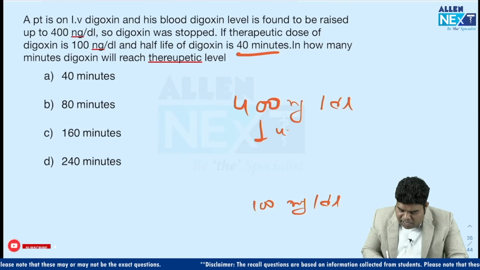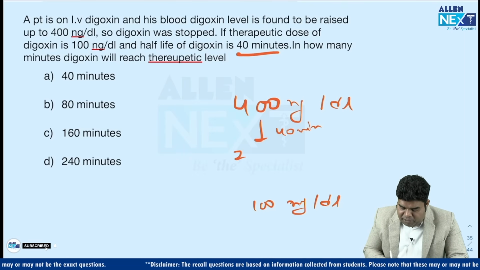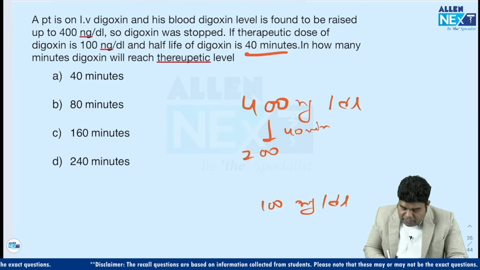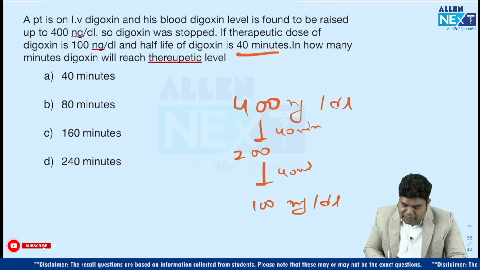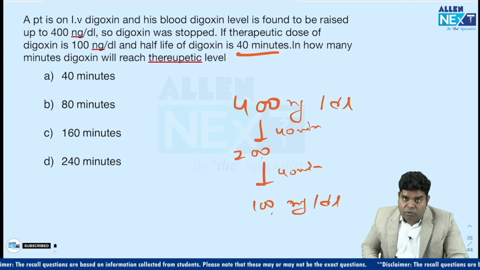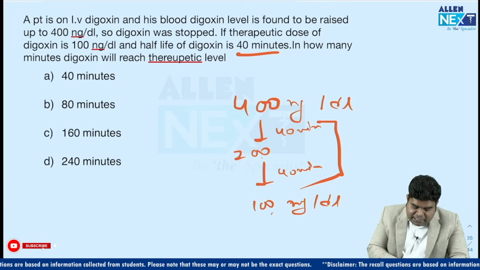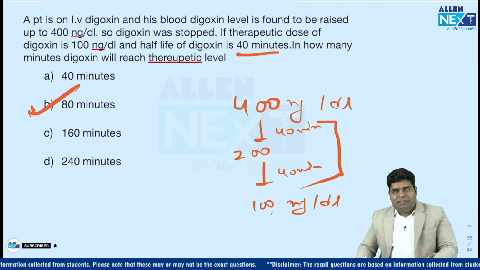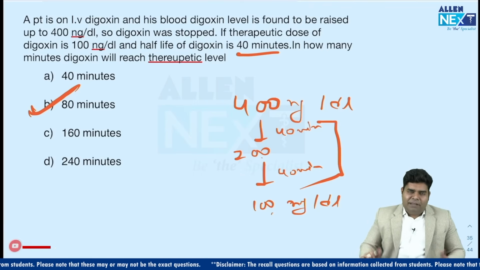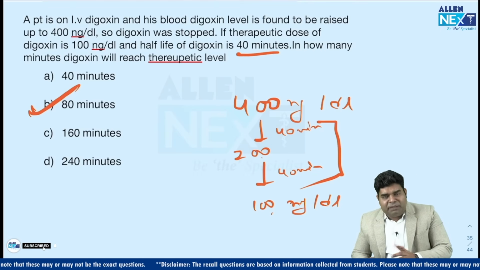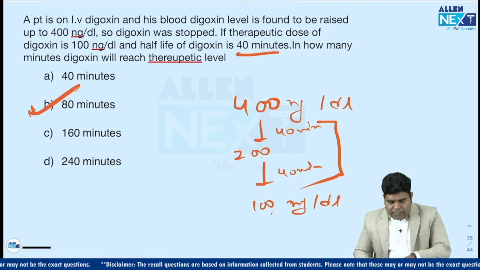So, in the first half-life of 40 minutes, it will become 400 to 200. In the next half-life of 40 minutes, it will become 200 to 100. So, the total time needed is 80 minutes. There was no calculation involved and it was simple. This time there was actually no question from biostat.